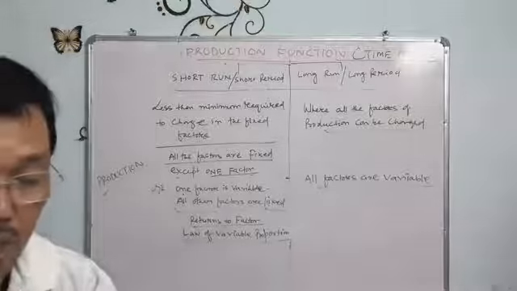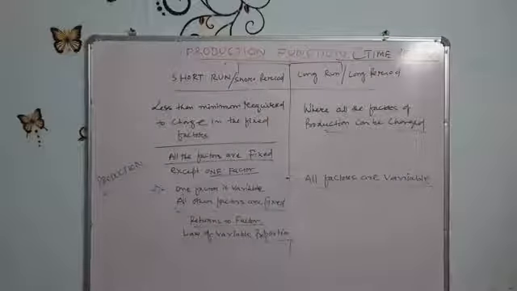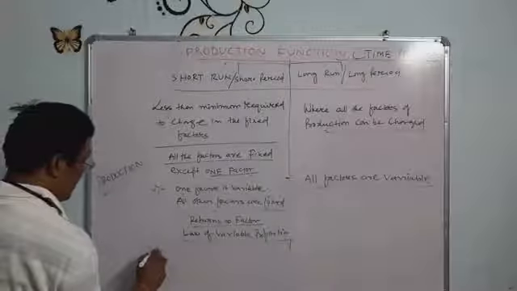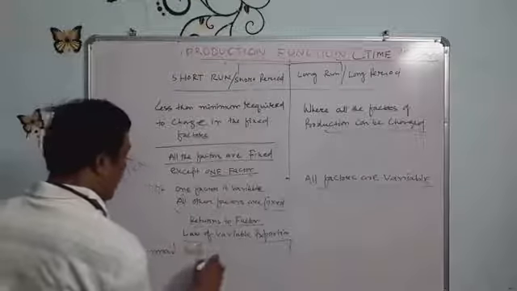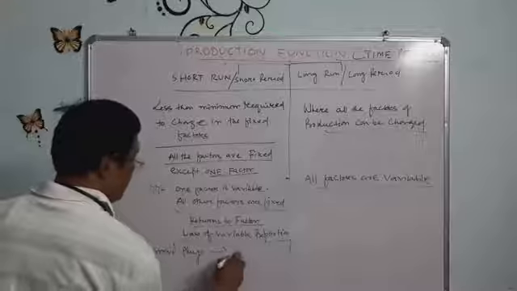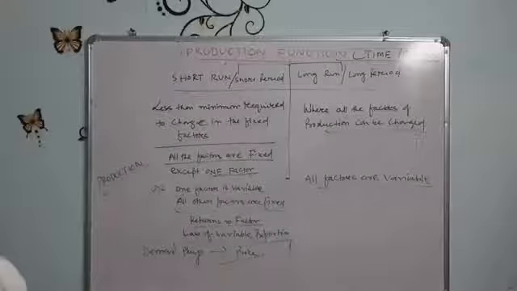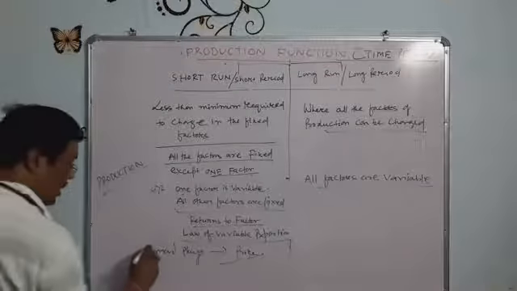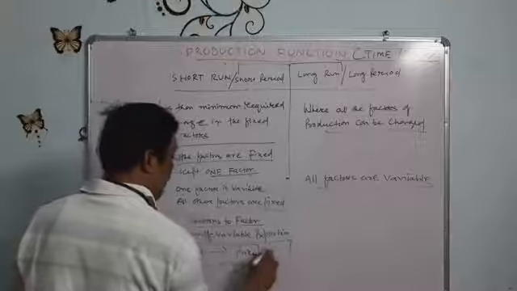In the short period, demand plays the dominant role in the determination of the price of commodities.